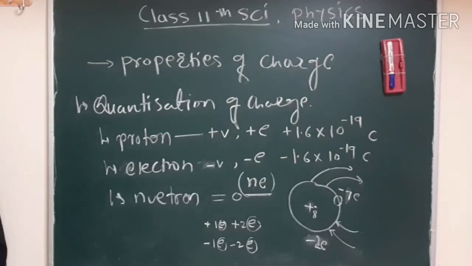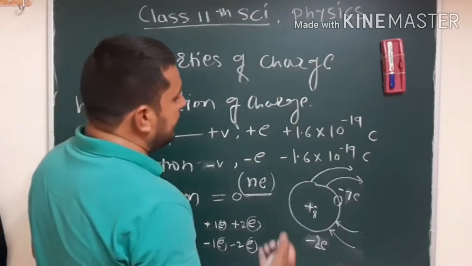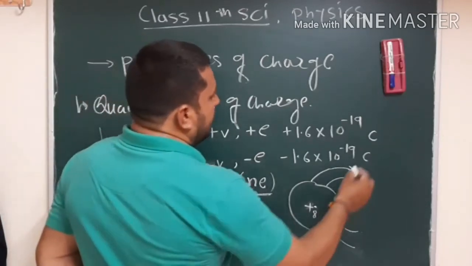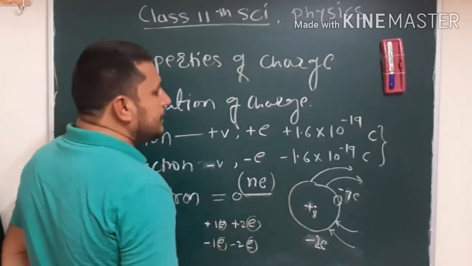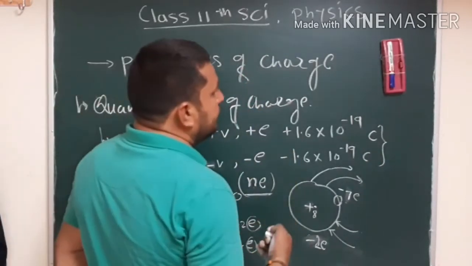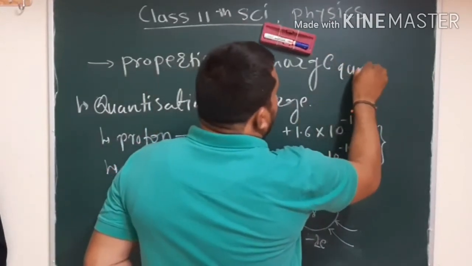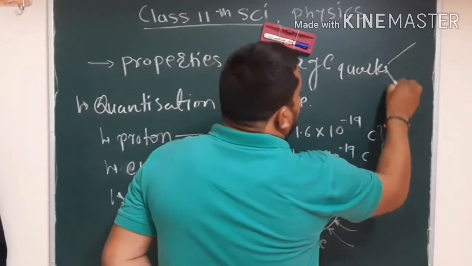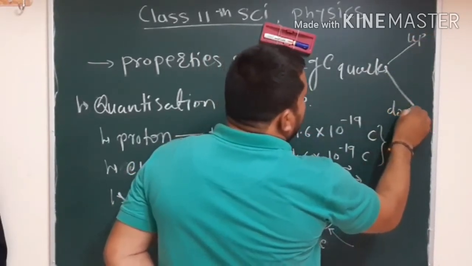Suppose we consider the minimum quantity of charge. As per recent research, this is not the minimum quantity of charge. The minimum quantity of charge is that of quarks. Quarks are of two types: one is up and another is down.